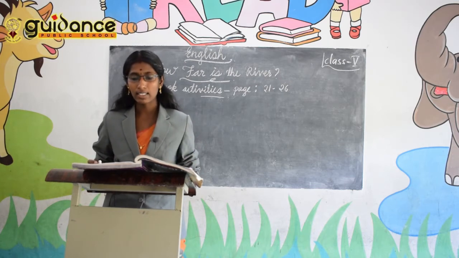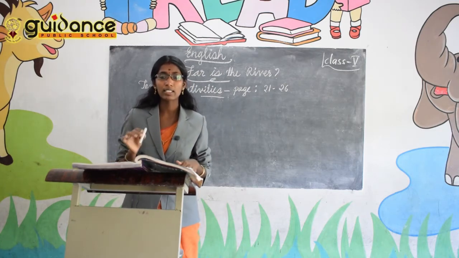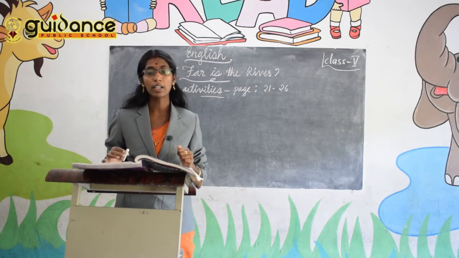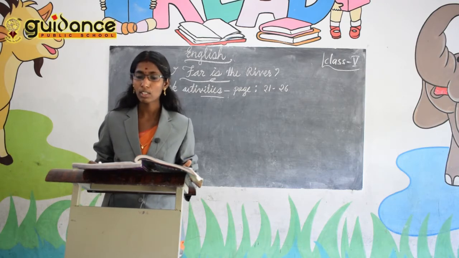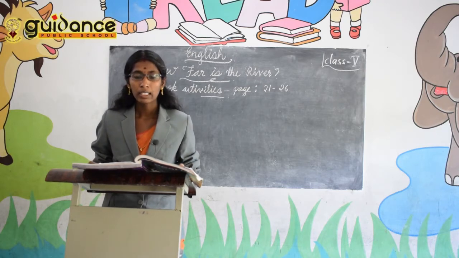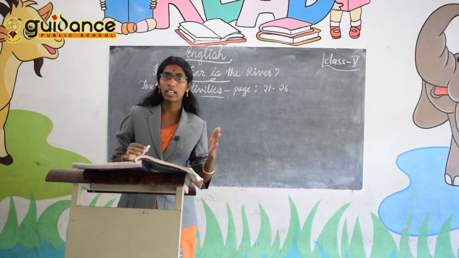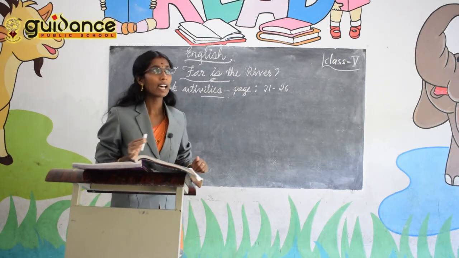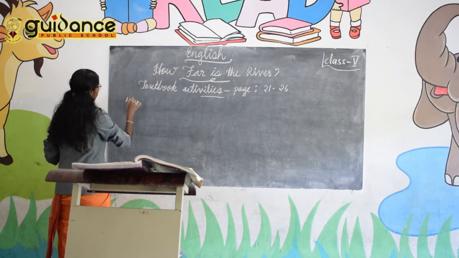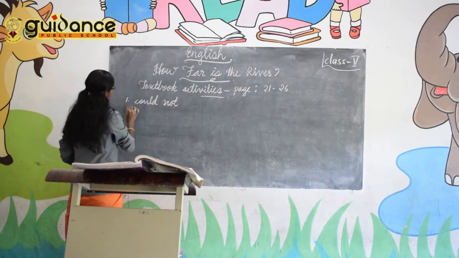They have given us 6 sentences that are taken from the story's section 1. Before doing this activity, you have to read section 1 thoroughly, and after that read the sentences and choose the correct answer. For example, the first one: the boy could or could not see the river from his house. From the story, can the boy see the river from his house? Could or could not? Could not is the right answer.